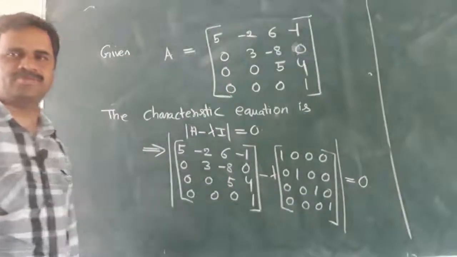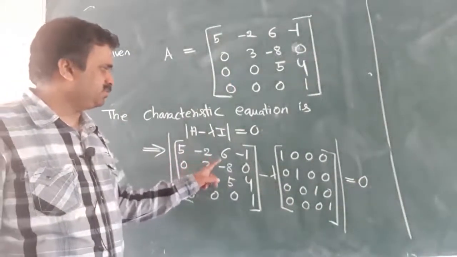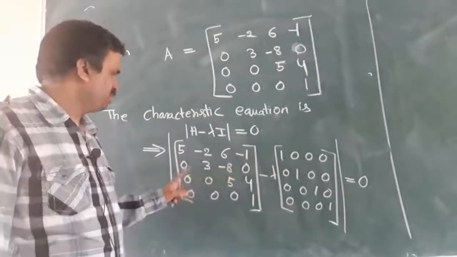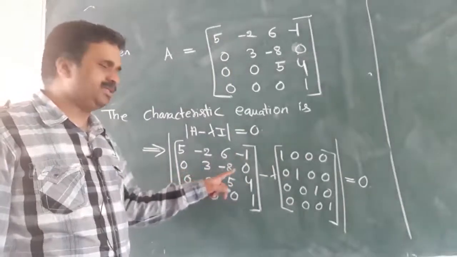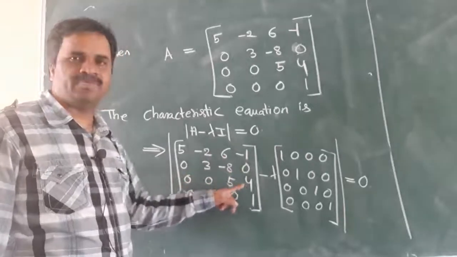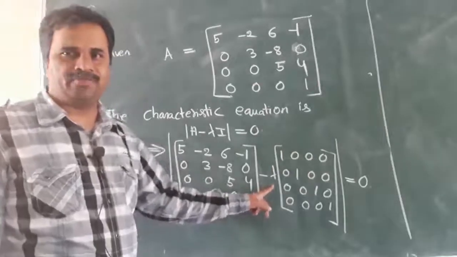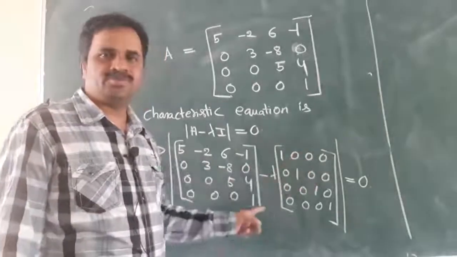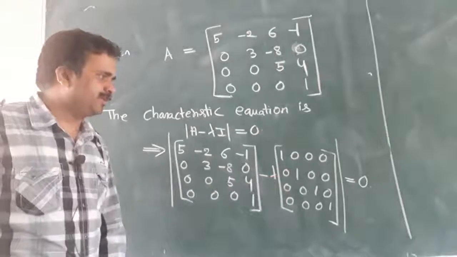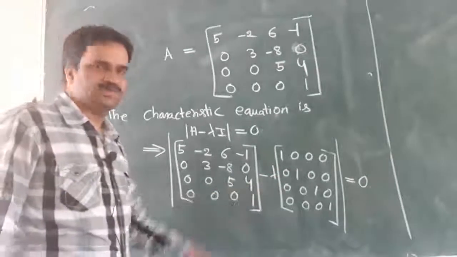Write this one: matrix A 5, minus 2, 6, minus 1; 0, 3, minus 8, 0; 0, 0, 5, 4; 0, 0, 0, 1, minus lambda times the identity matrix, equal to 0.